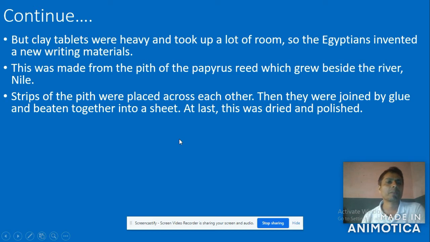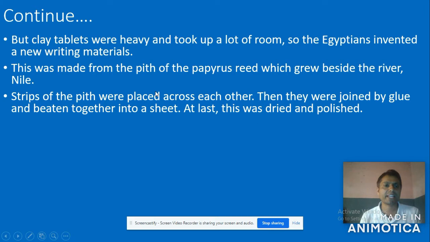Actually, the pith of the papyrus was used to make new writing materials. Now the next one: strips of the pith. Pith means core, or the inner part of the papyrus plant. The strips were placed across each other, then joined by glue and beaten together into a sheet. At last, this was dried and polished to make a writing surface, right?